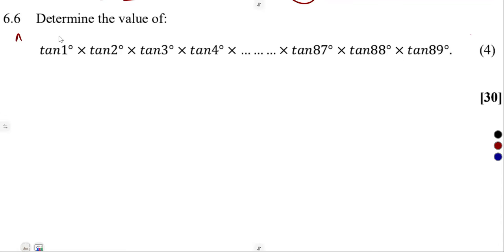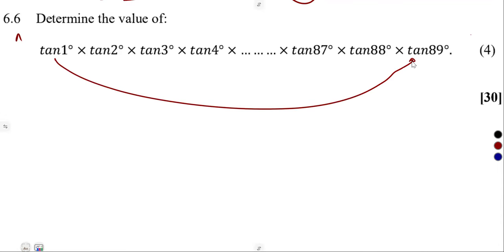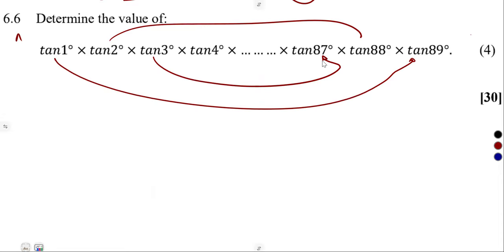All right, there's something here. The first one and the last one: if we add these two, we're going to get 90. 2 plus this, 90 again. 3 plus this, 90 again. So 4 plus that is going to be 90, and so on.